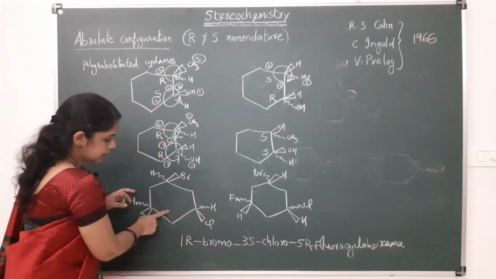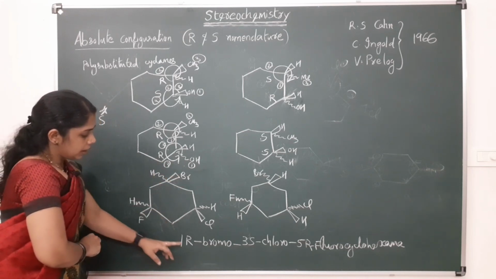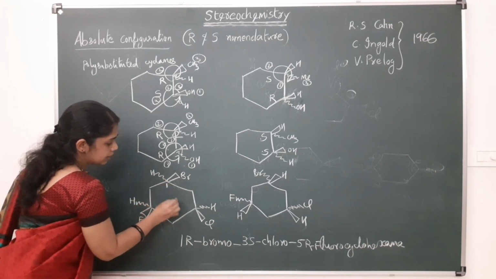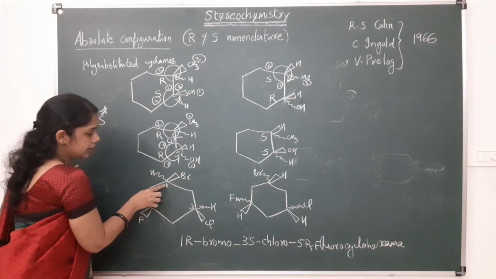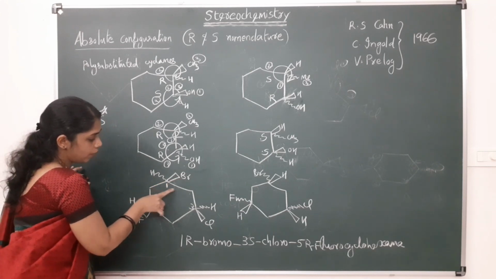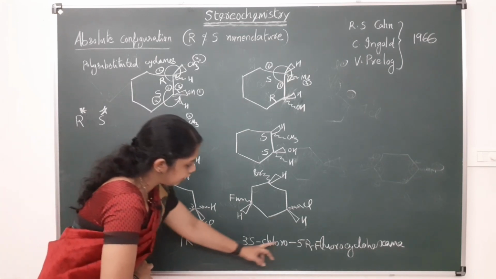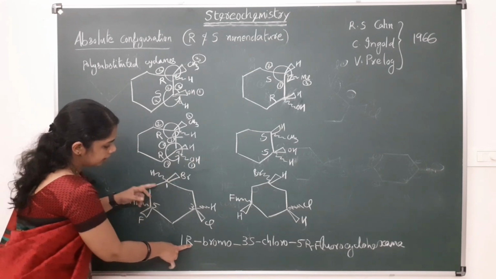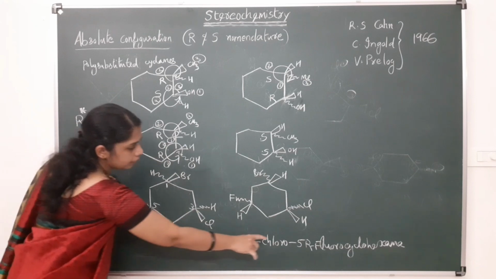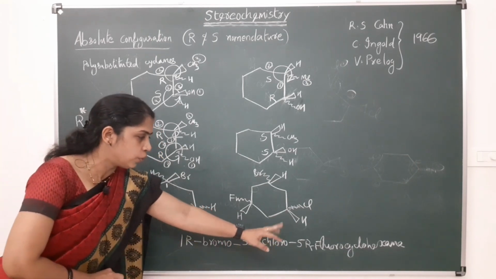For this compound, I am not writing the priority, I am just giving the name. This is 1, this is 1, this is actually 1, 2, 3. Why does this come 1? Because here comes bromine, the highest molecular weight. So 1, 2, 3, 4, 5, substituents at 1, 3 and 5. This is actually 1R bromo, 3S chloro and 5R fluorocyclohexane.